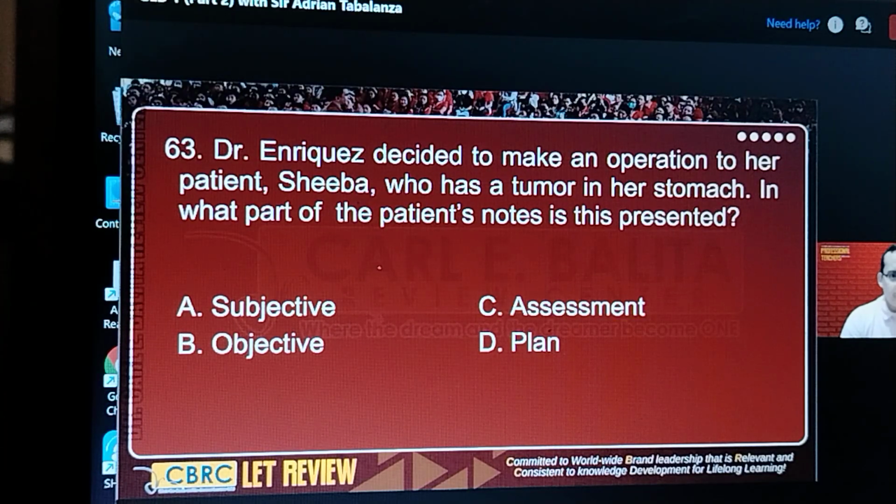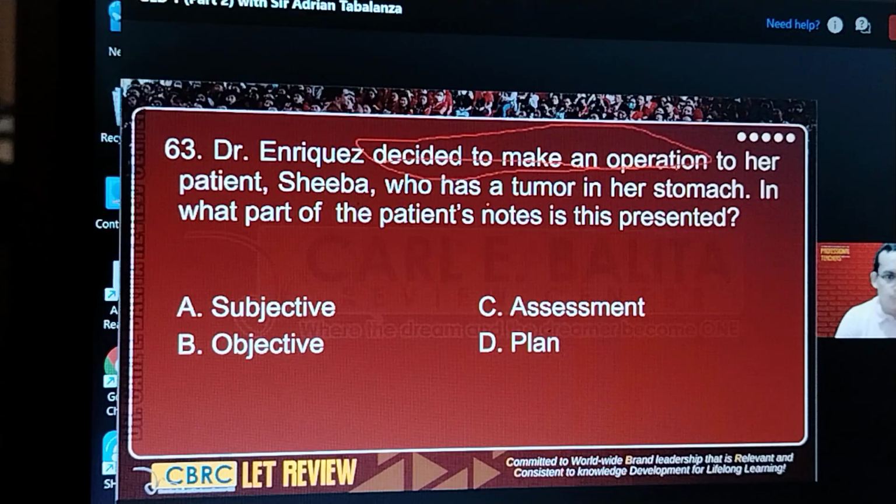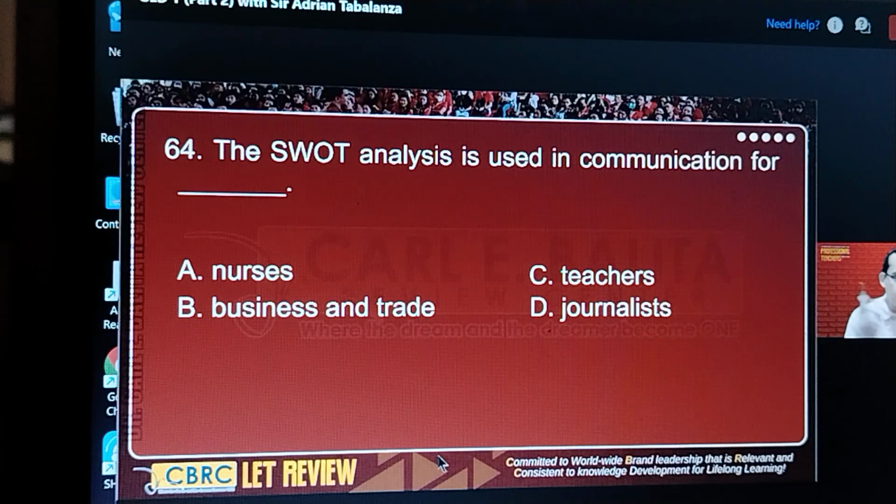63. We were here, decided to make an operation. Okay, so does this first arrange to a plan, or you have what is distribution easy? Correct answer.